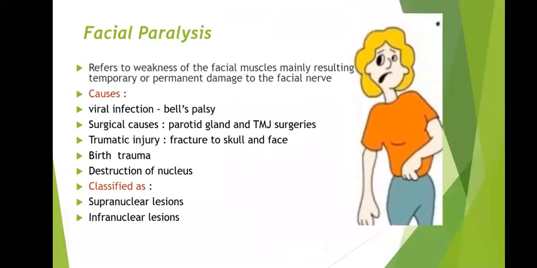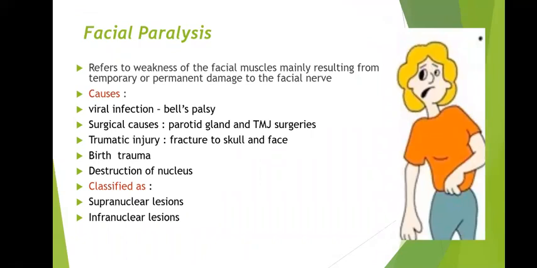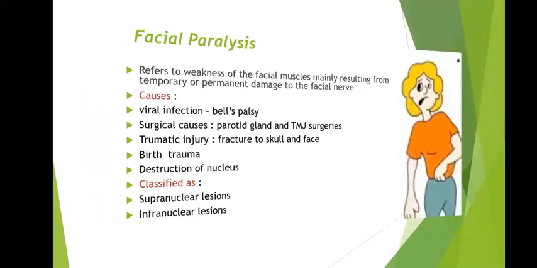Facial paralysis refers to paralysis of the facial muscles, mainly resulting from temporary or permanent damage to the facial nerve. Causes would be viral infection, as seen in the Bell's palsy. Surgical causes would be the parotid gland surgery and the TMJ surgeries. Traumatic injury: there can be fracture to the skull and the face, birth trauma, and the destruction of the nucleus. Facial paralysis is classified as the supranuclear lesion and the infranuclear lesion. Supranuclear lesion is called upper motor neuron, while the infranuclear lesion is called lower motor neuron.